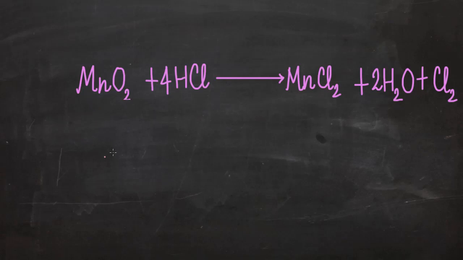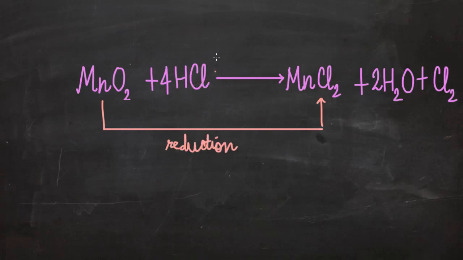So in this example, manganese oxide is changing into manganese chloride. So this oxygen is being lost. Therefore, it is undergoing loss of oxygen, which is reduction. Manganese dioxide is losing oxygen to become manganese dichloride. So it's losing oxygen, and loss of oxygen is reduction. Now, to find out what's happening to hydrogen chloride, let's write the charges here.